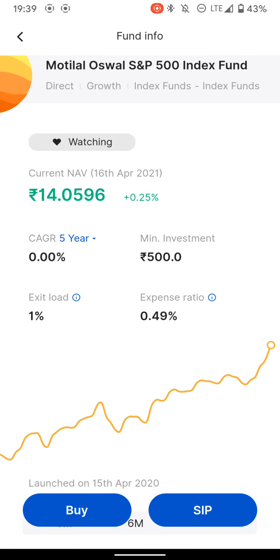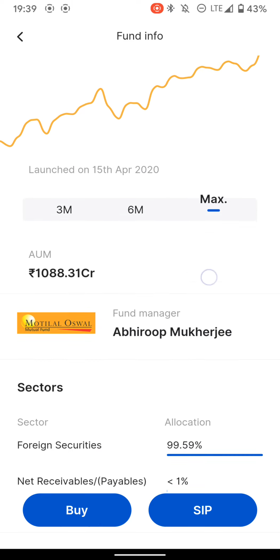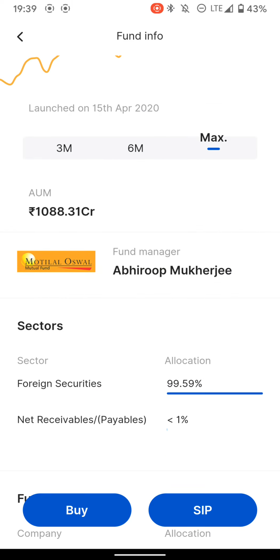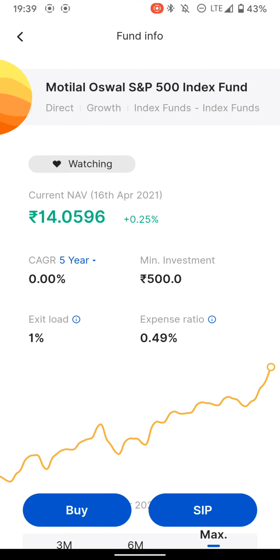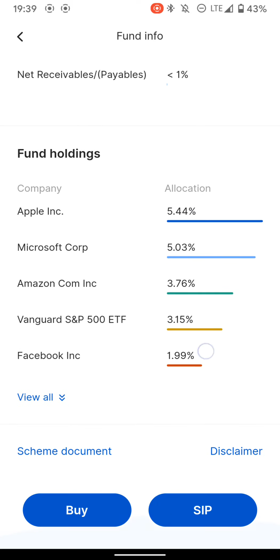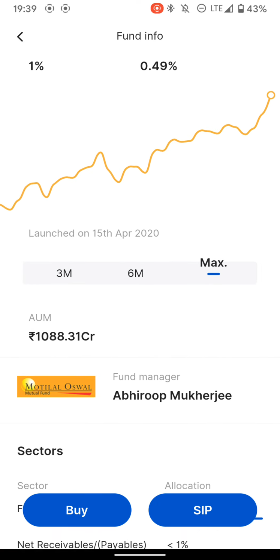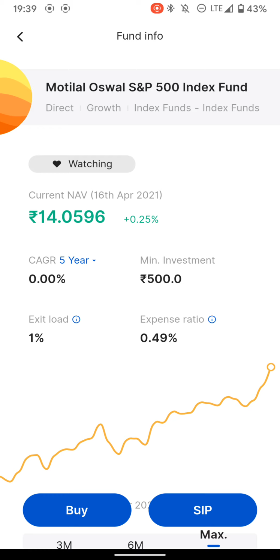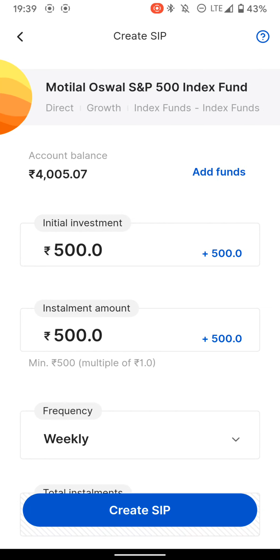So after I have already completed my research, the expense ratio is 0.49, which is on slightly higher side because this is an index fund. But we also have to take into account that asset under management is 1000 crores, which eventually will increase in the future because this is the only mutual fund which covers the S&P 500 category. So we have to take some risk in this case. There are no competitive mutual funds in this same category. Now I am going to create an SIP.